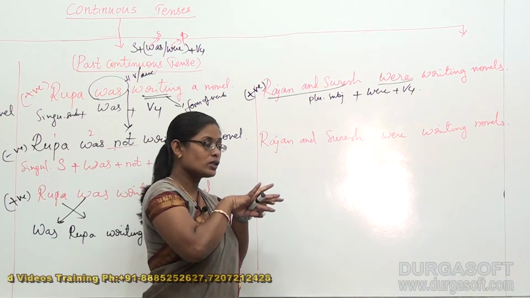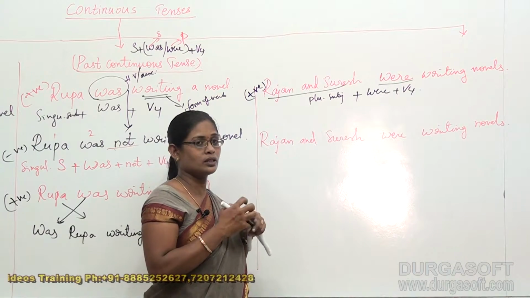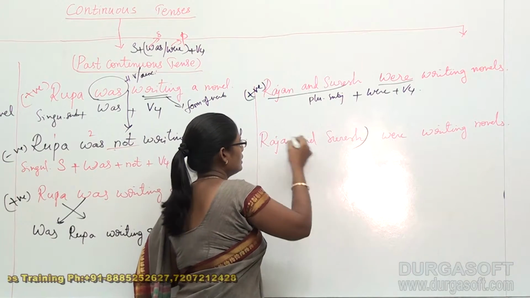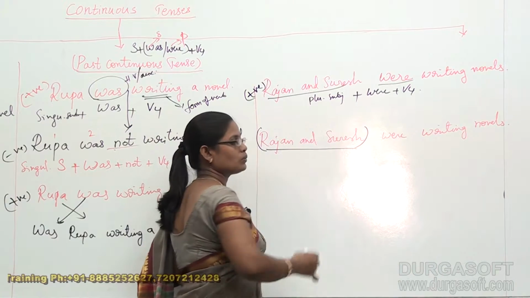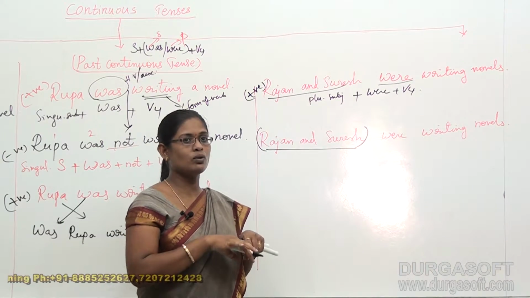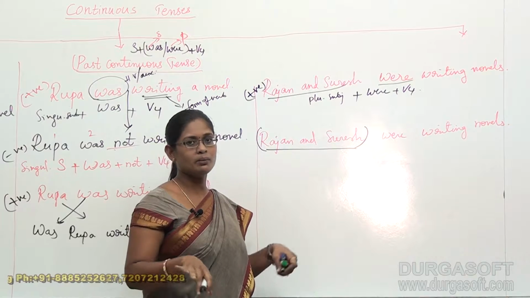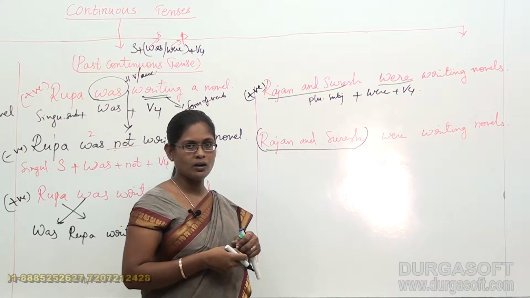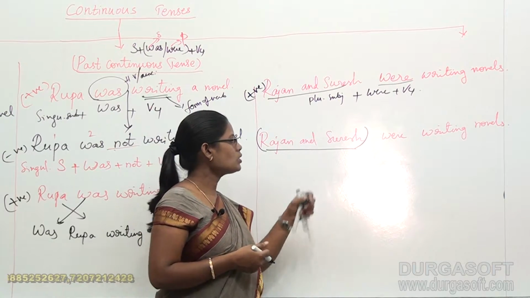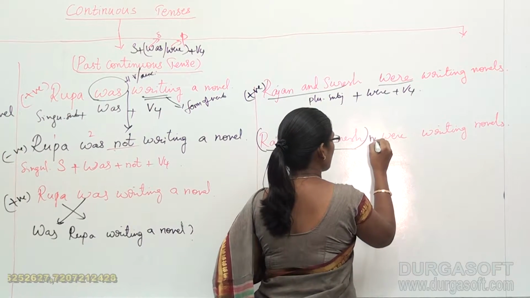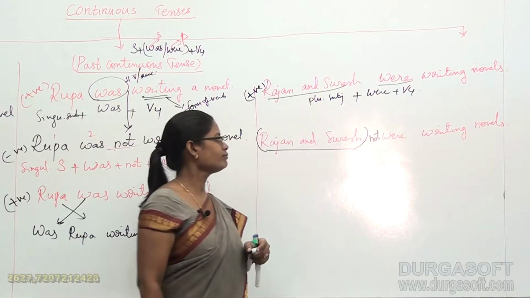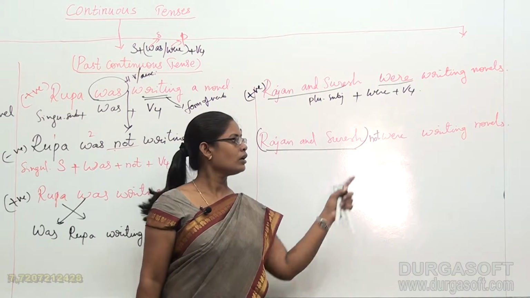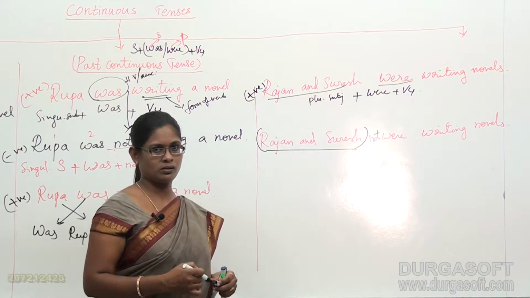Why? We are just dividing Rajan and Suresh, and we have taken Rajan and Suresh as one subject, and we have no right to separate them by means of any word that we are adding extra in our sentence. Right? Okay. So here I would like to add not here. Rajan and Suresh not were writing novels.